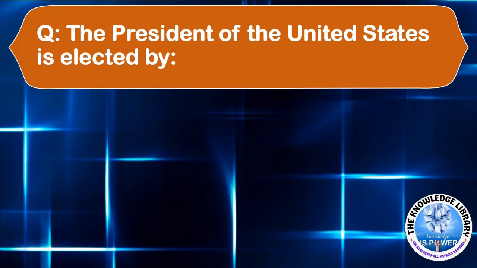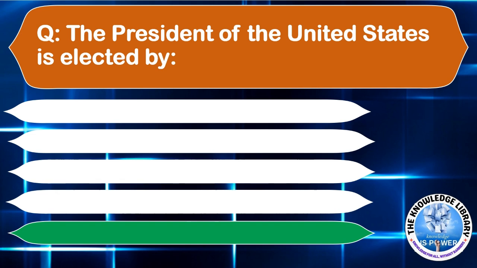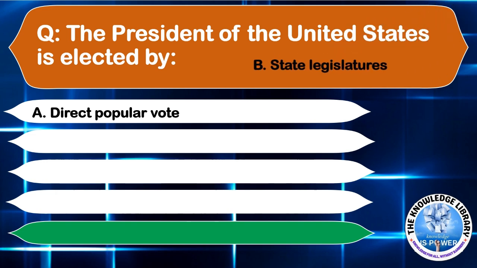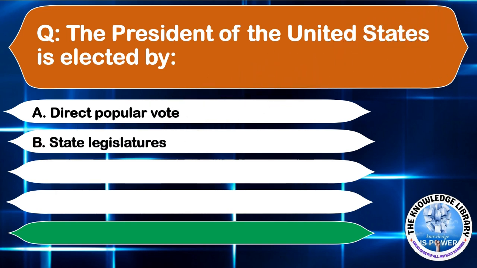The President of the United States is elected by option A, direct popular vote. Option B, state legislatures. Option C, electoral college. Or option D, the Senate.